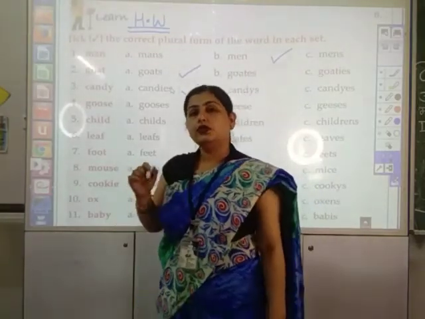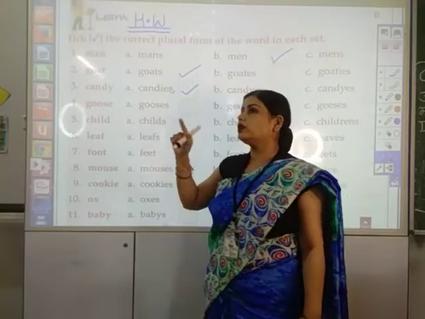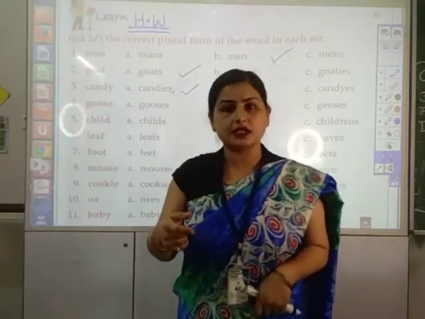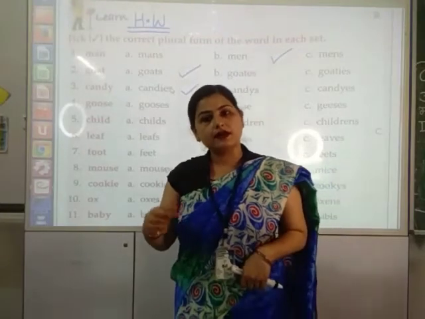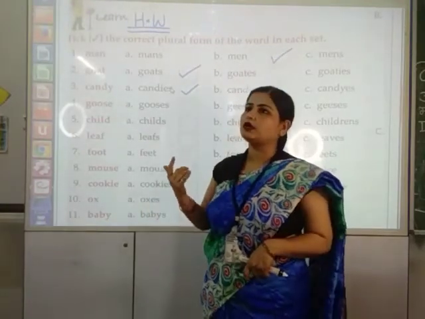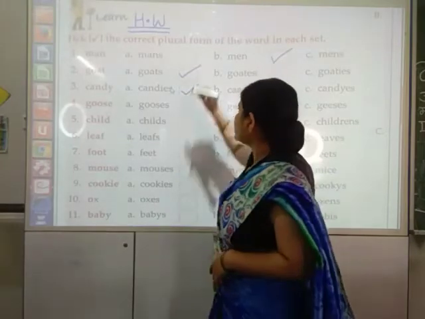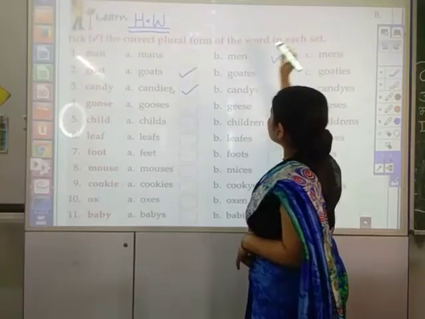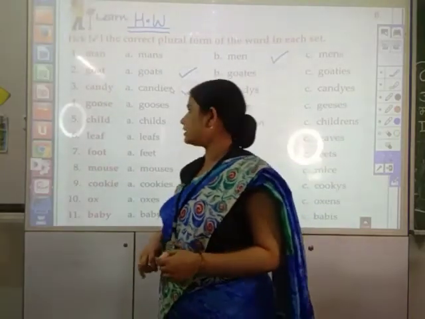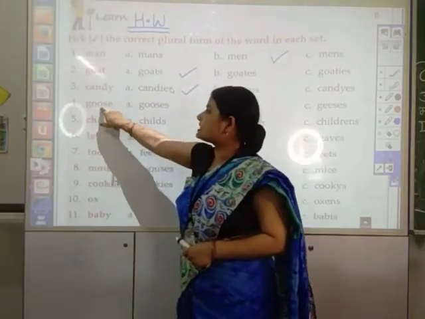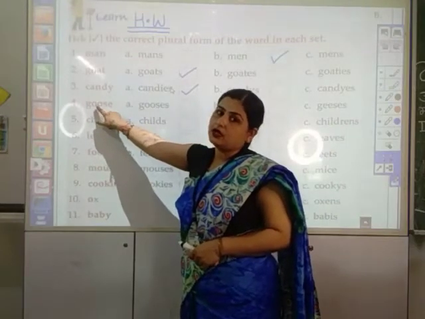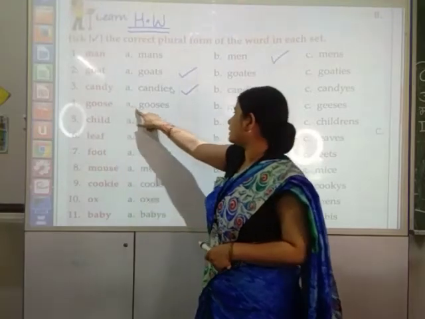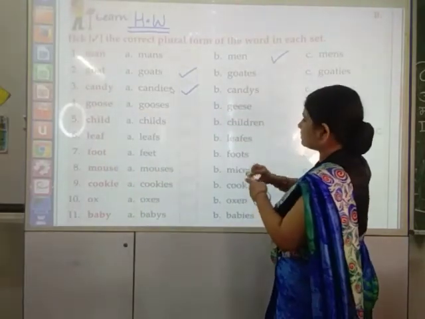Okay. For doing this, don't look at each and every option. आपको आंसर पहले पता होना चाहिए. ठीक है? आप अगर आंसर पहले से जान रहे होंगे, you will not be confused after seeing the options. आप अगर आपको आंसर पहले से पता होगा तो आप वही आंसर ढूंढ सकते हो. Okay, goose. It has a long oo sound. और long oo sound की जगह पे E आना चाहिए. So where is E? Here it is.